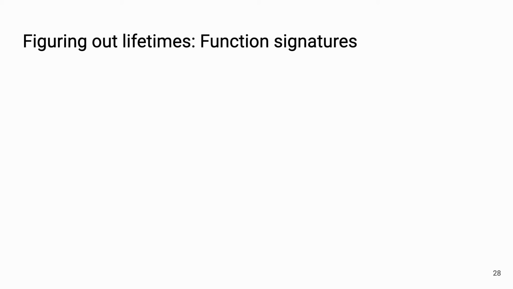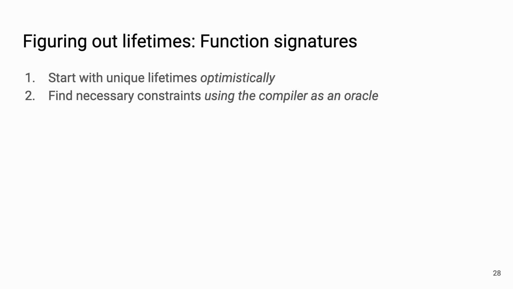Now that we figured out how to annotate function bodies and struct signatures, the last remaining bit is function signatures. So we start with unique lifetimes optimistically. This is similar to how we annotated function bodies. Then we use the compiler as an oracle again to find necessary constraints to add to the function signature.